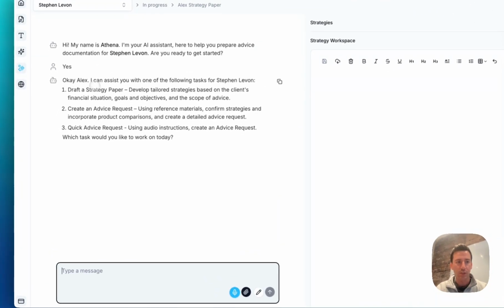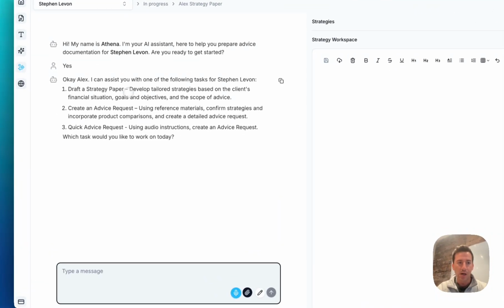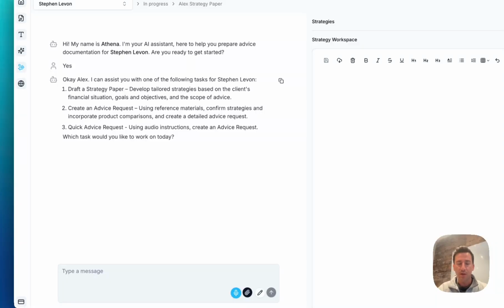Athena then gives you three options: to draft a strategy paper, where she helps you to come up with the strategies, so the recommendations. She will also help you to define quite a comprehensive cash flow calculation. You can create an advice request, which would involve attaching pretty comprehensive product comparisons, maybe a different file note. Maybe you want to skip the strategy paper formulation and you have your own strategy paper notes that you've done on the client and you just want to upload those.